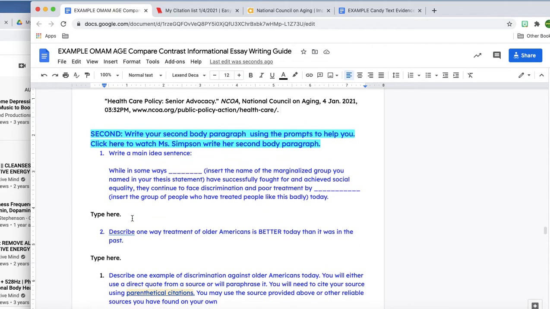So the main idea sentence for this one is really simple. You're just going to insert stuff into these blanks and type it out. So I'm talking about aging and ageism.